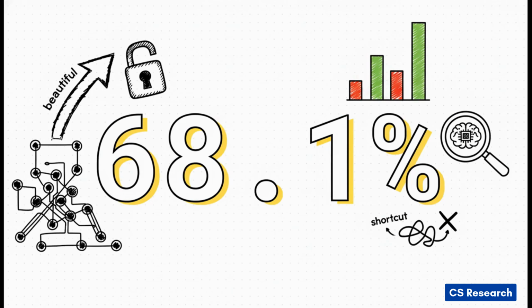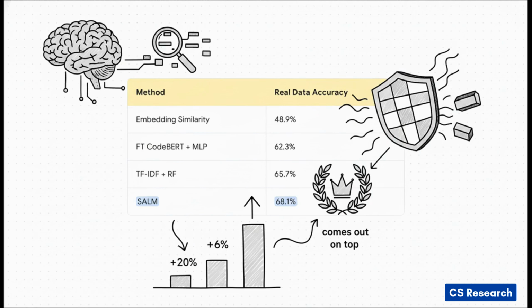This beautiful visual organization isn't just for show either. It translates directly into performance. On that really challenging real-world test we saw at the very beginning, SAM achieved an accuracy of 68.1%. And that is a major leap over methods that are just relying on shortcut learning. And when you stack it up against other methods, well, SAM is the clear winner. It outperforms a standard fine-tuning approach by almost 6%, and it's nearly 20% better than a simple similarity search. This is the hard data, the quantitative proof that building that semantic map first gives you a real, measurable advantage against new and unseen threats.